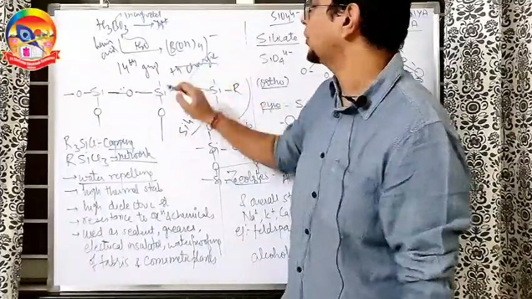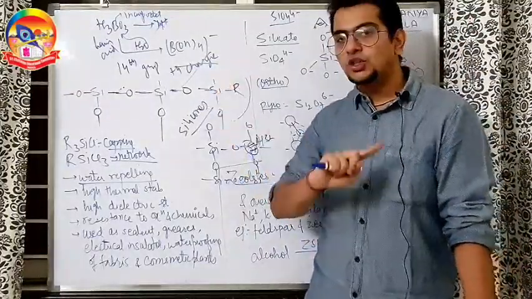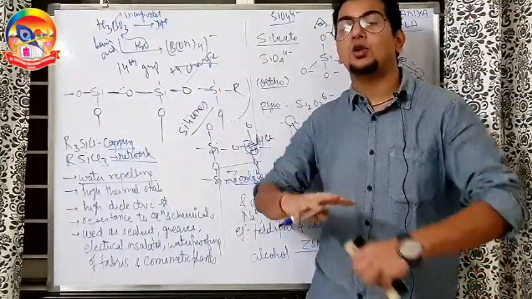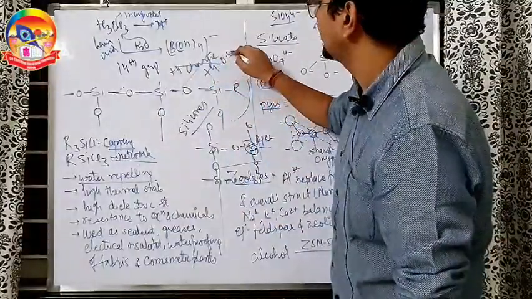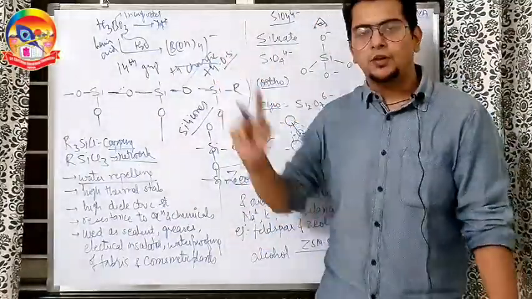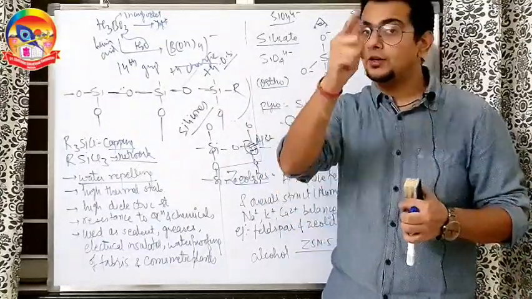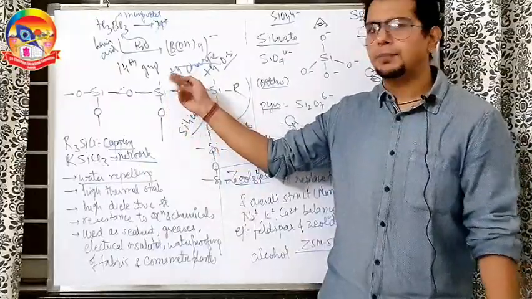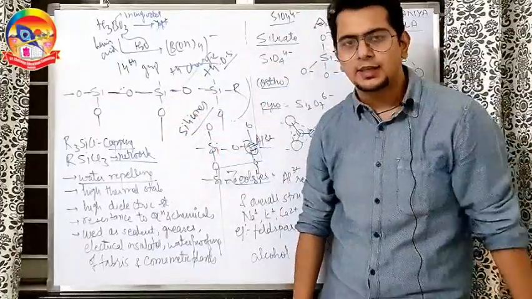One very important thing apart from that, in the 14th group, you can never get a plus 4 charge. Charge plus 4 is not possible. It is there in the class 10th carbon chapter. Plus 4 charge is not possible because it takes a lot of energy to make plus 4. But yes, plus 4 oxidation state is possible. So in the 14th group, a plus 4 oxidation state is possible, charge not possible. Refer to the NCERT exercise, you will find this multiple choice question, a brilliant option, very important for the NEET examination.